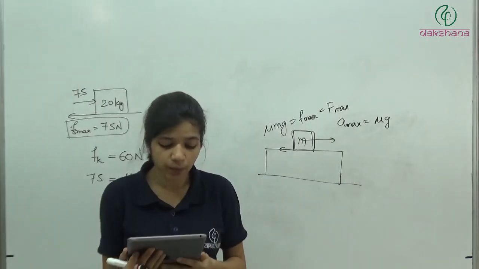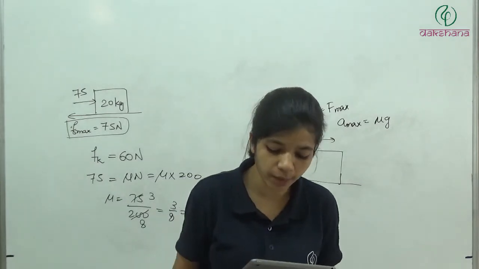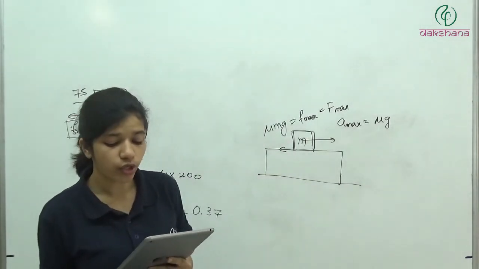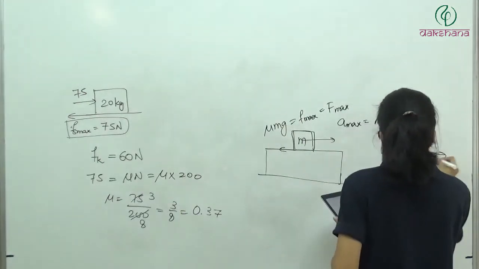Question number B10. A box A is lying on the horizontal floor of the compartment of a train running along horizontal rails from left to right. ठीक है, train is moving in this direction.